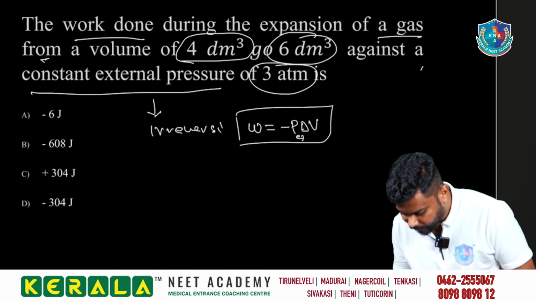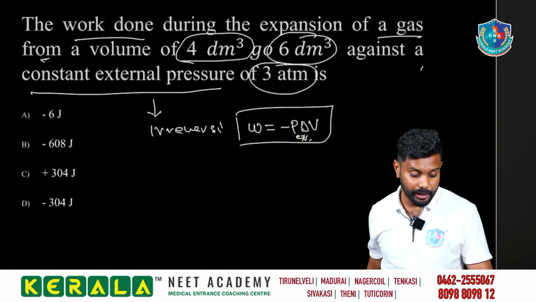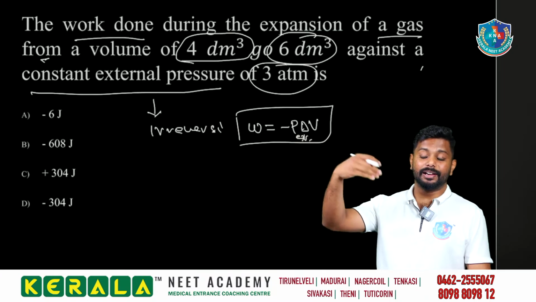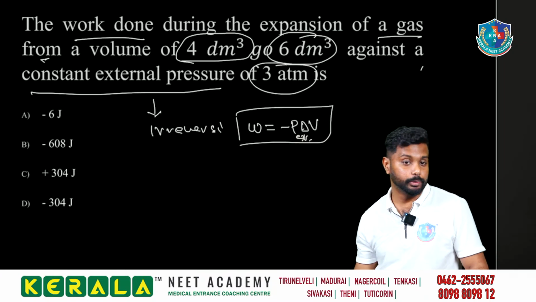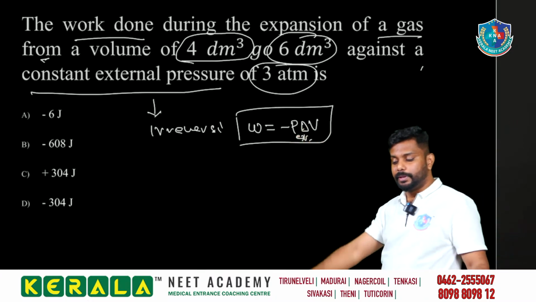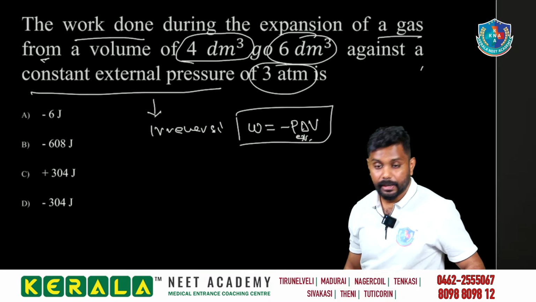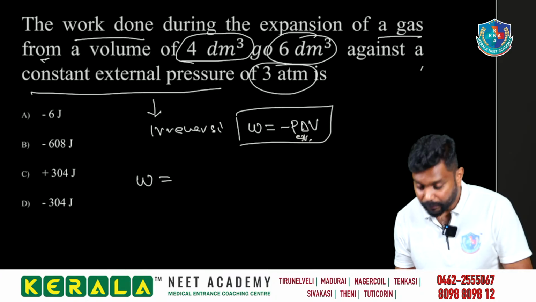P external delta V. Always, whenever you see irreversible, that is equal to minus P external delta V. When the work is reversible, we use minus 2.303 nRT log V2 by V1. Whenever we are having irreversible, always W is equal to minus P external delta V.